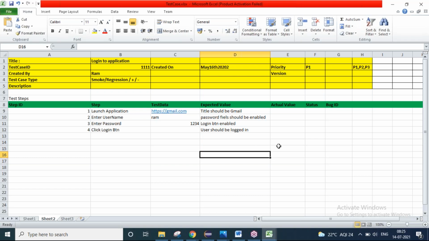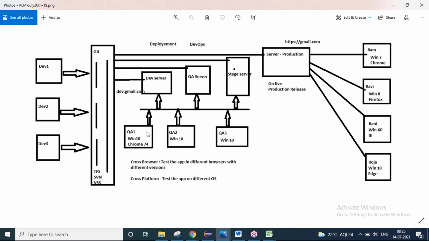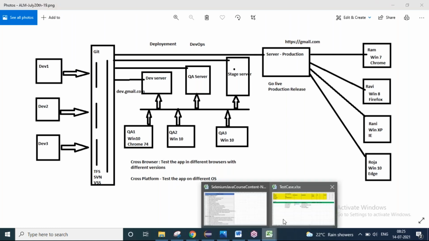Once the application is ready, tester 2 has to test the application. Then what he will do is, whenever the deployment team deployed the code into the server, he will get an email saying that, guys, could you please test the application on the first server? Then the testing team will start their work.